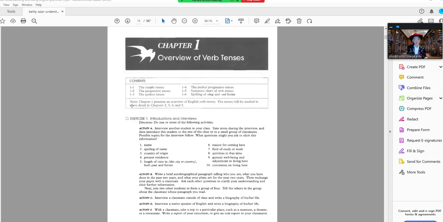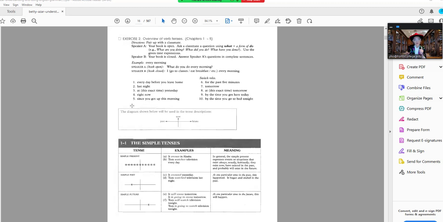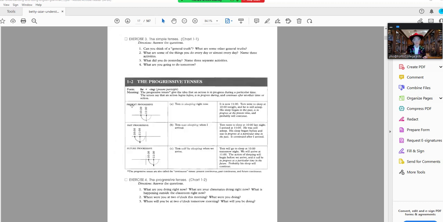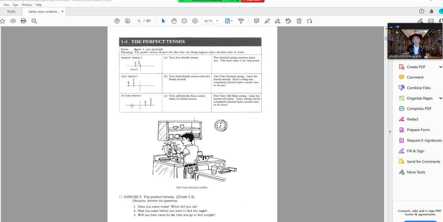Same thing with simple tenses, in which you have one completed action now, one past action yesterday, and one future action tomorrow. So here, when you have the simple tenses and the progressive tenses, we're dealing with one action. That's it, one action. We're focused on that one action. As soon as we go on over to perfect tenses, we are focusing on two actions.